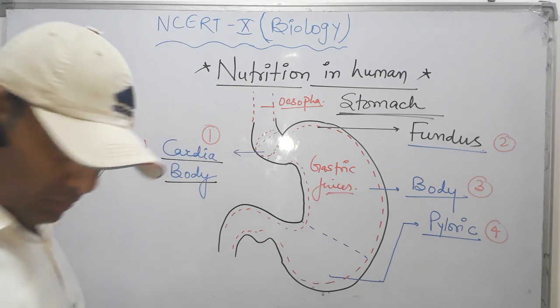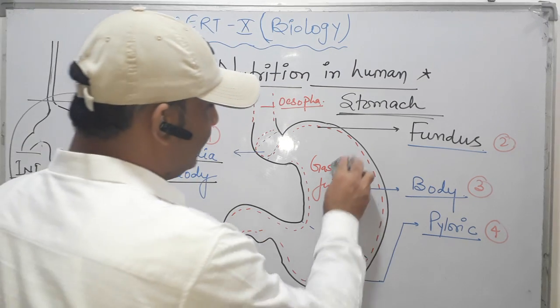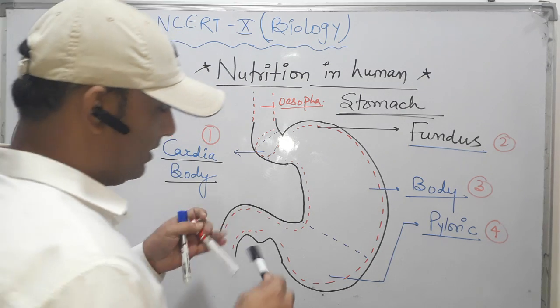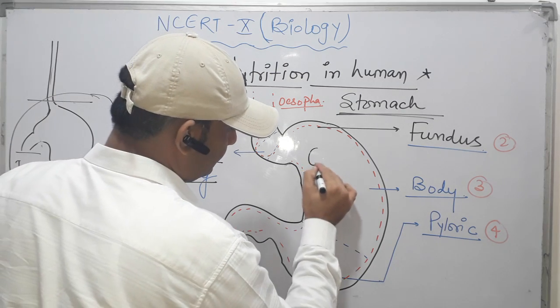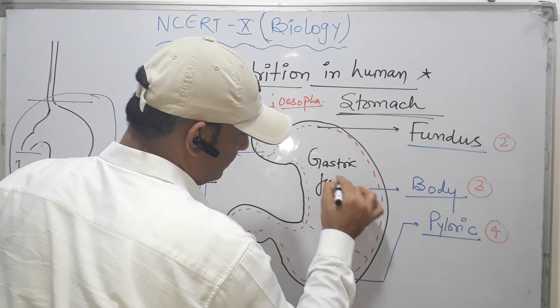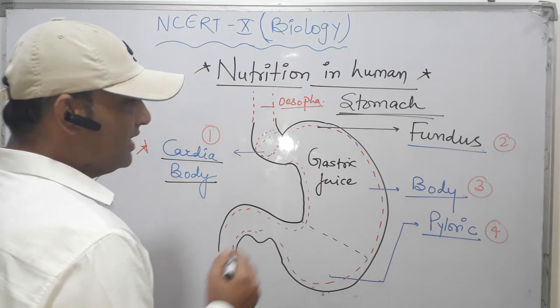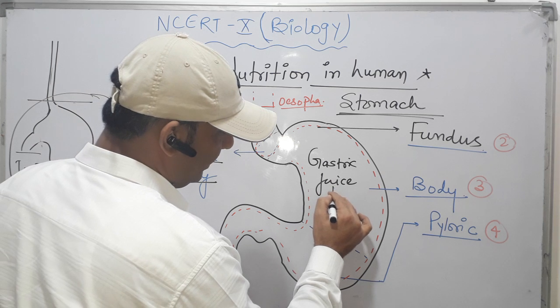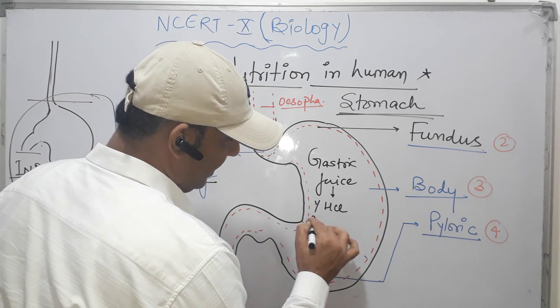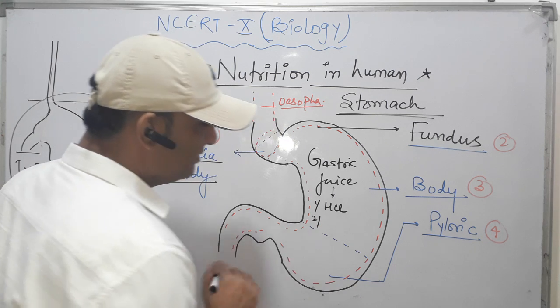Clear? The stomach releases what is called gastric juice. Now this gastric juice contains first hydrochloric acid and second digestive enzymes.